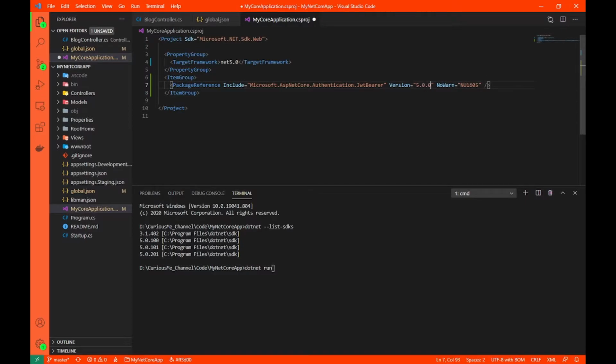Now basically what you'll need to do is update this to 5.0.0, and make sure all the packages that start with Microsoft, you update to version 5.0.0 or above. Now I am sure most of us do not remember the version numbers, right? So how can we do that? Basically, we can simply go and check out NuGet packages.